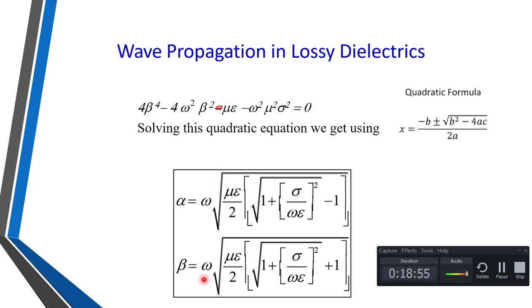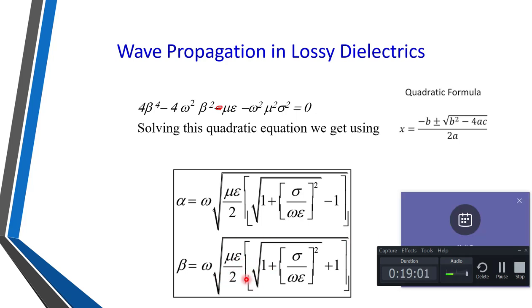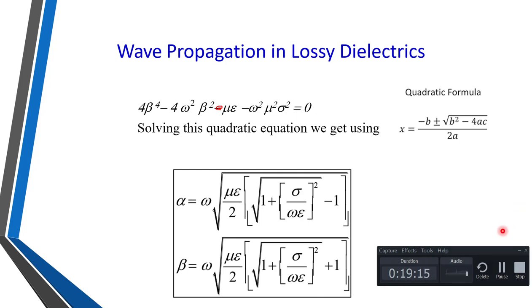First we'll get beta. So beta is equal to what? Omega under square root mu epsilon divided by 2, in bracket under square root 1 plus sigma divided by omega epsilon bracket square, and after that root there is a plus 1 sign, and then the bracket is complete. Right, so this is beta, and if you put this value of beta in the previous equation of alpha, then we will get alpha.